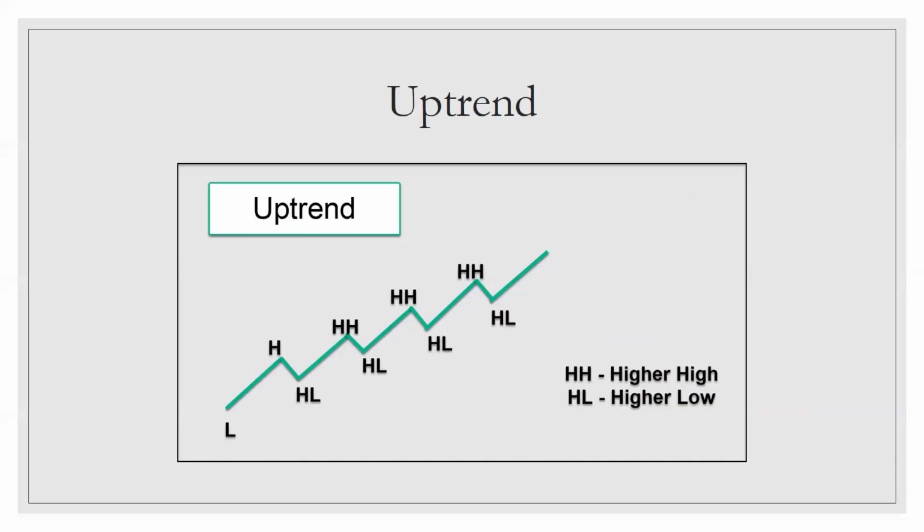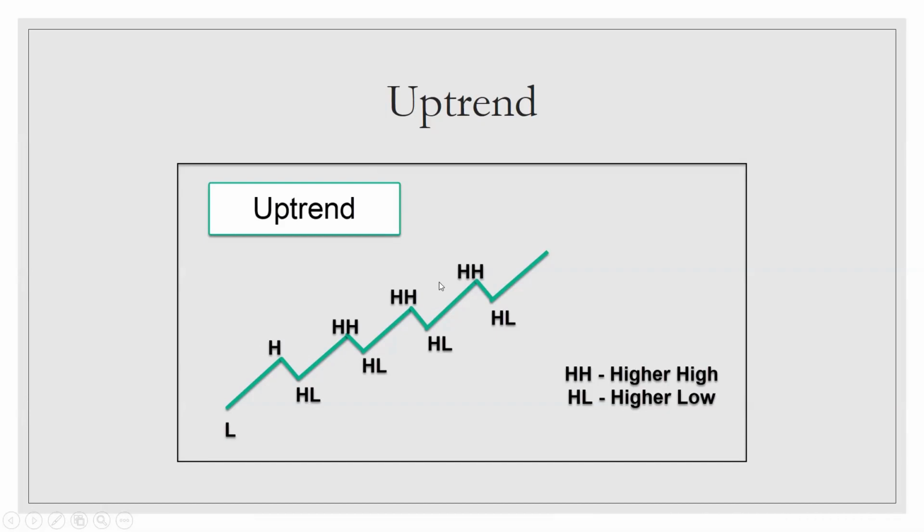What is an uptrend? Uptrend is nothing but a series of higher lows and higher highs. If you consider this as a swing low, this is a higher low, isn't it? Similarly, as compared to this, this is another higher low. And if you consider this as a first swing high, this is a higher high as compared to this. Similarly, higher high, higher high. So this is very simple.